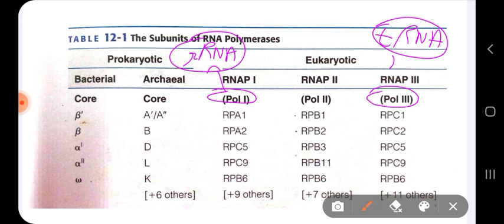But not only that, like I have said, polymerase 3 synthesizes tRNA genes, but at the same time, it also synthesizes some small nuclear RNA genes and your 5S rRNA genes. 5S is one of the small subunits which will form your ribosome.